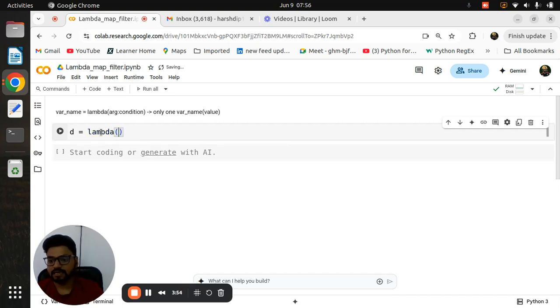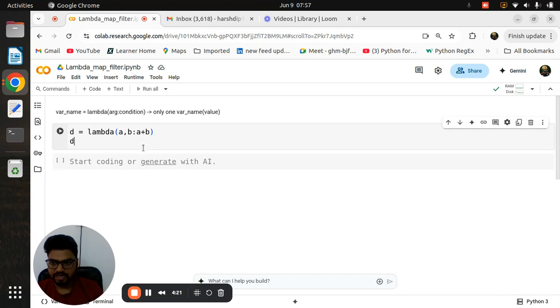Okay, inside that, now for example I want to print the addition. So everyone knows whenever you need to perform addition, how many parameters, how many arguments are needed? At least two, right? So for example I am giving a comma b. After completion you need to give the colon. So basically you write all the arguments as per the syntax, then the condition. What is the condition? A plus b, that's it.